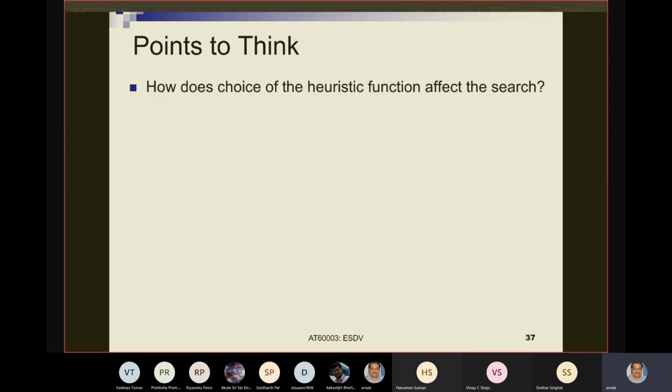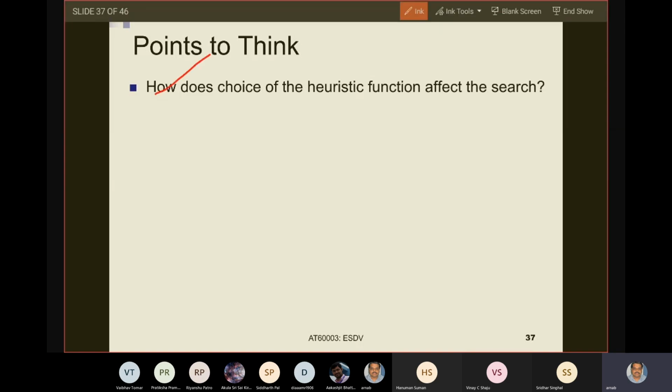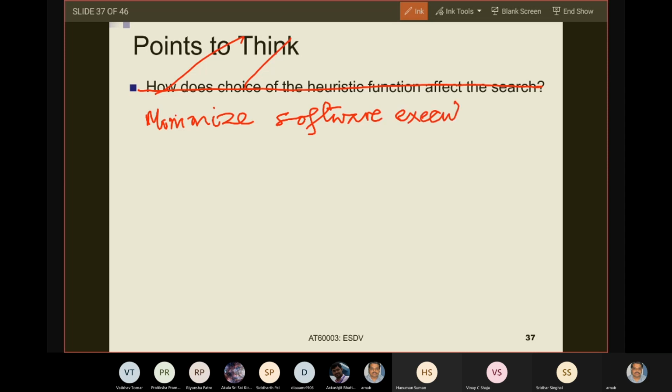I am using this white space to write the problem, using a changed formulation. So let this problem be: minimize software execution cost, subject to